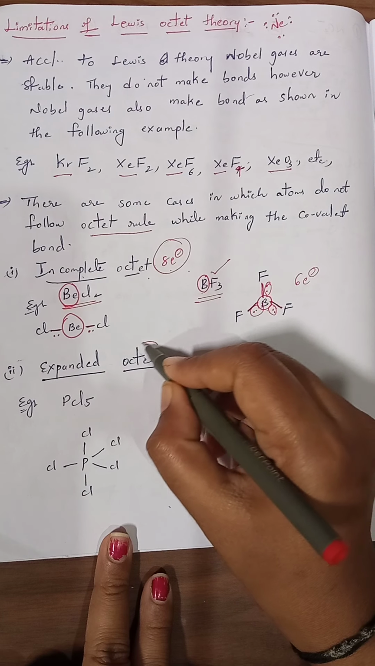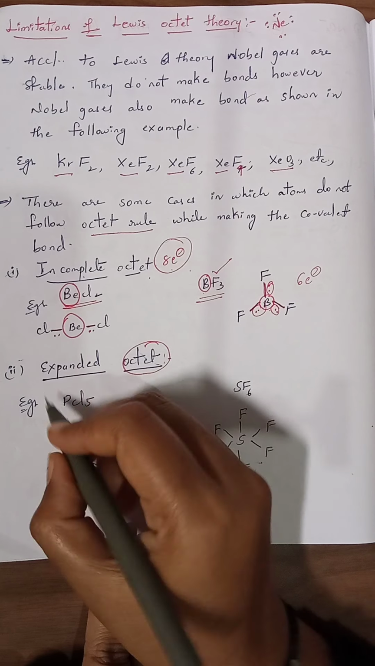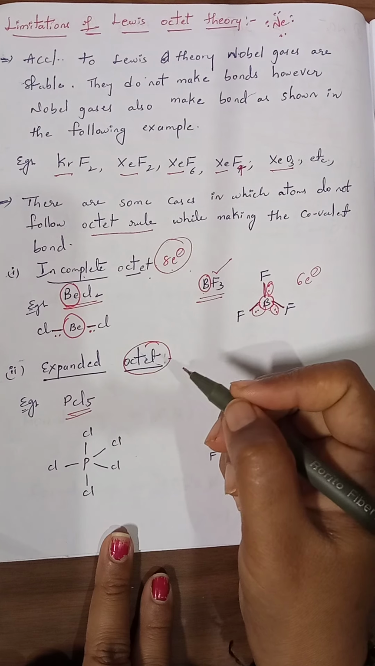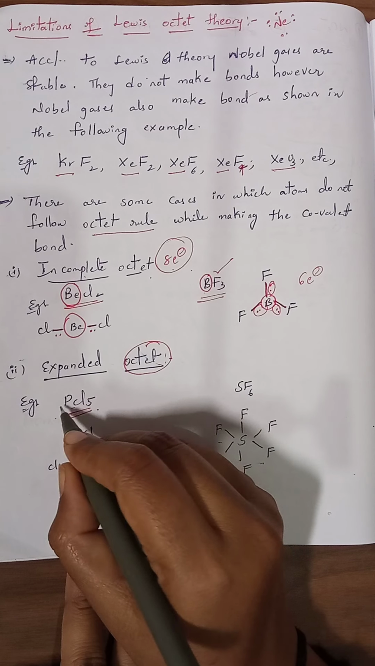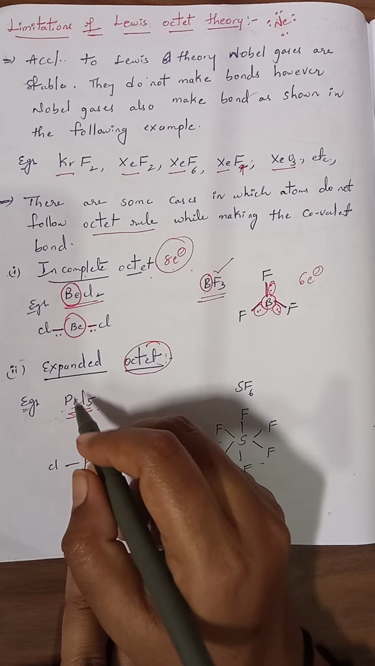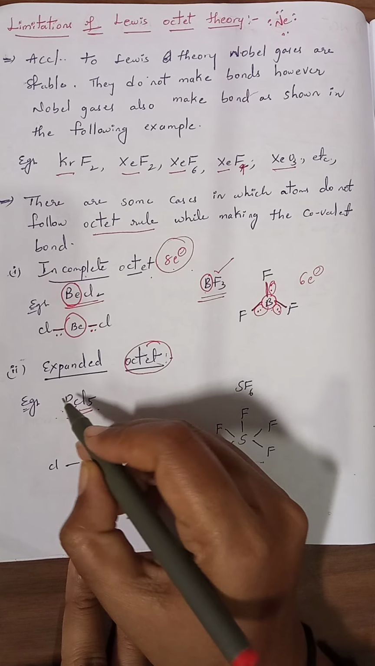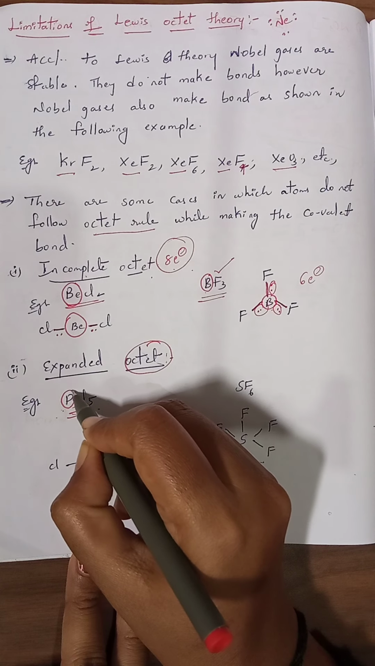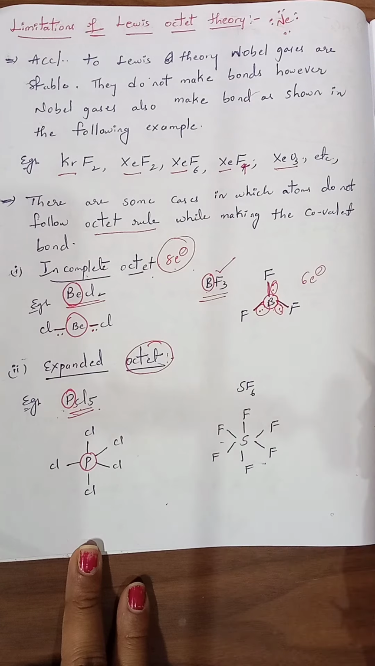Expanded octet means more than 8 electrons are present around the central atom in a few compounds. Example, PCl5, phosphorus pentachloride. Two different types of atoms are present here, phosphorus and chlorine. Among these two, phosphorus is in less number, only 1, while chlorine is 5. So phosphorus, being present in very less number, has to be taken as the central atom.